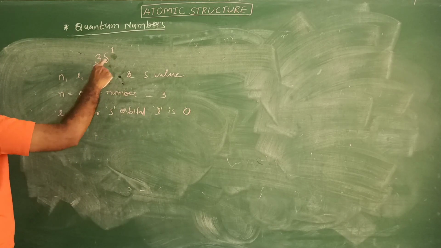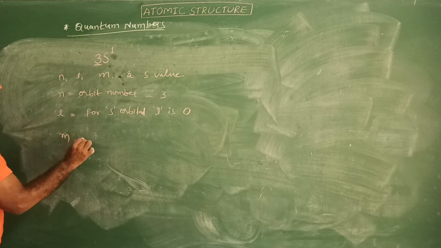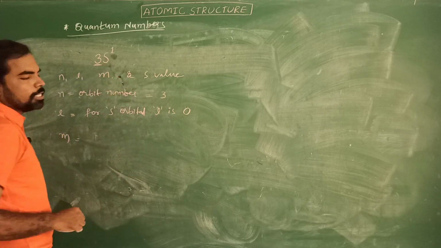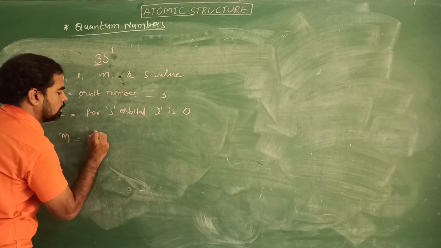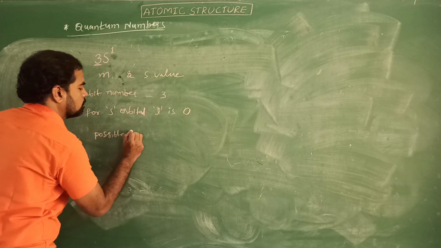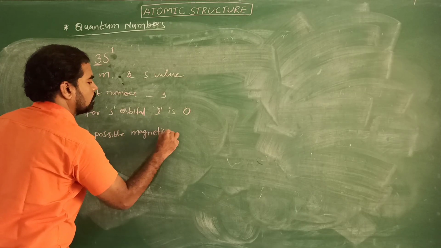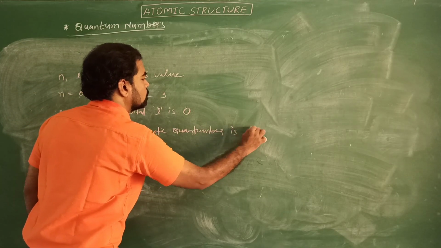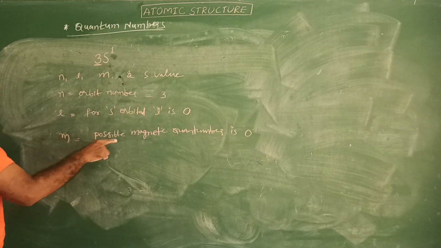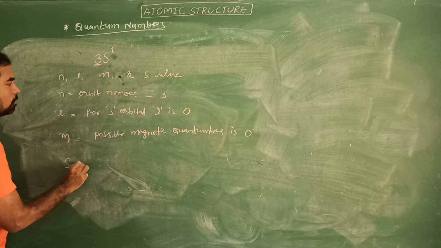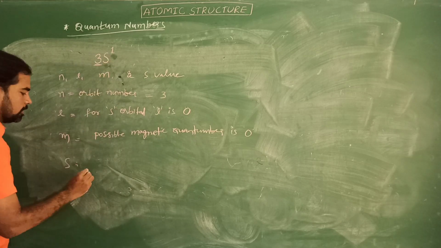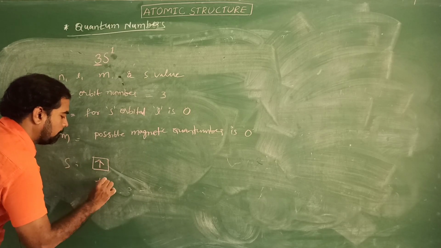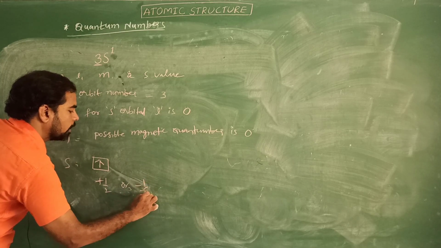Here 1 is given. M means the possible magnetic quantum numbers. If the L value is 0, the possible magnetic quantum number is always 0. Here for spin, S equal to, in the s orbital 1 electron is present. That can be represented with an upward arrow, otherwise a downward arrow, plus half or minus half.